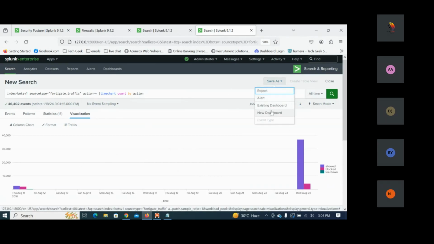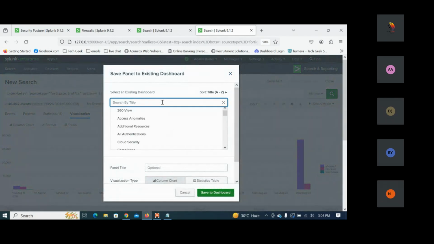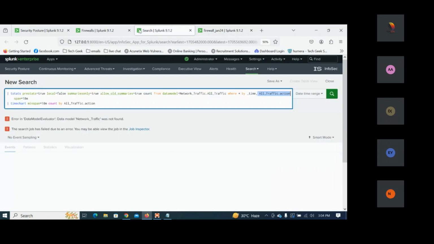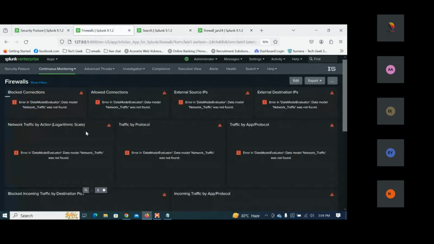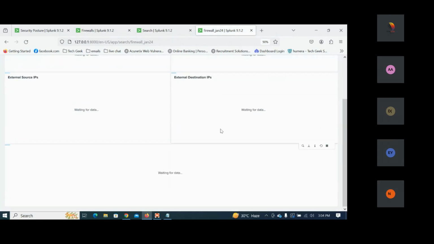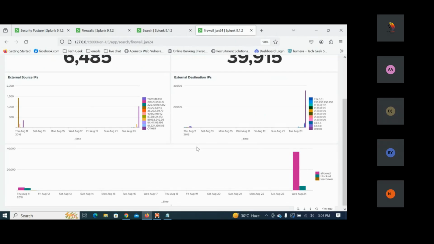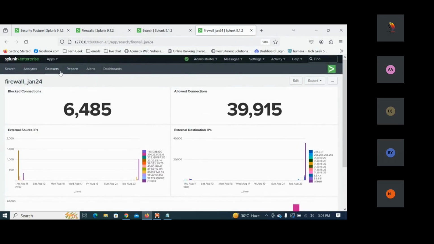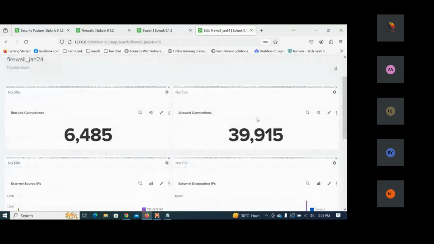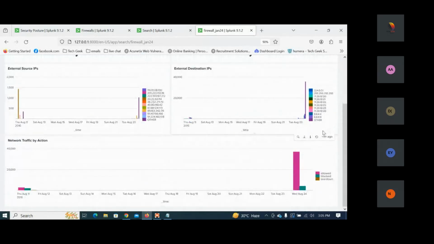Now click on save as an existing dashboard. The same will be stored in the same firewall dashboard, and save this. When we view this dashboard, we can see the network traffic by an action. Let us go ahead and check this. Let me click on edit and put the title as network traffic by an action. I'm going to save this. So we got the network traffic by an action.